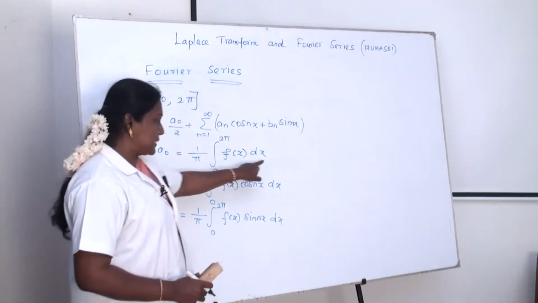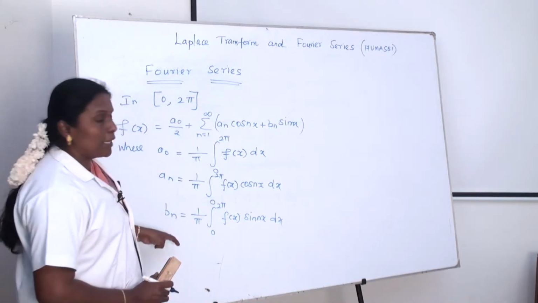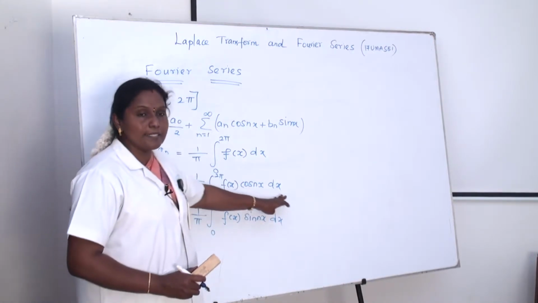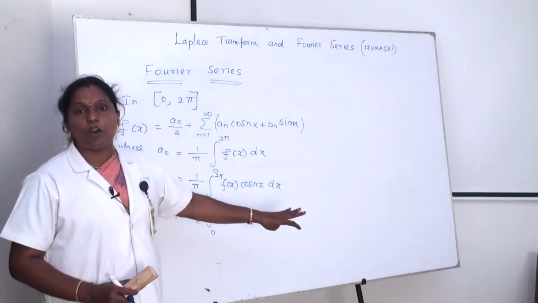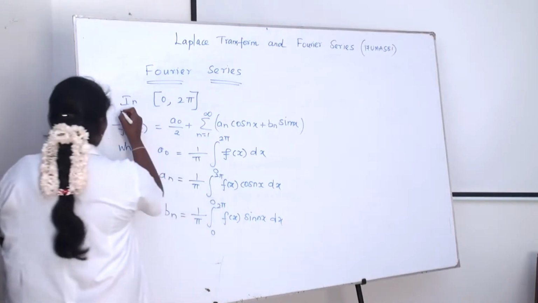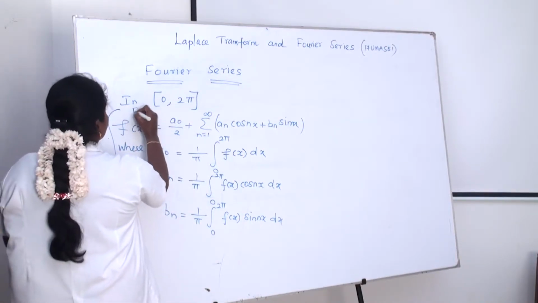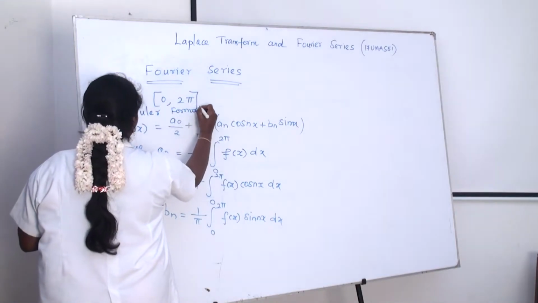Here a naught is a constant coefficient, a n is the cosine series term, which is an even function, and b n is the sine series term, which is an odd function. This is also known as the Euler formula.